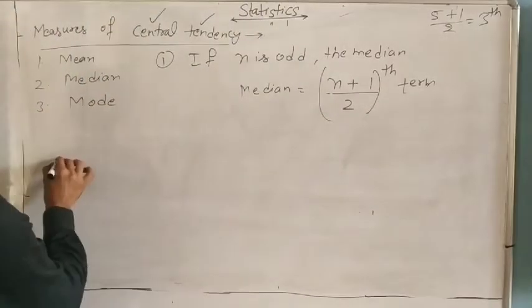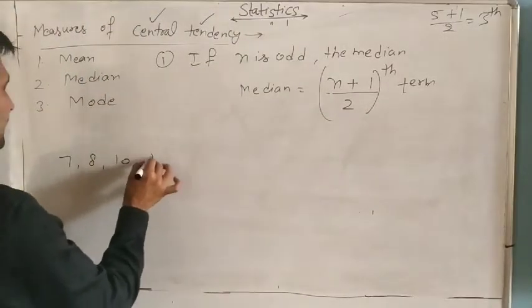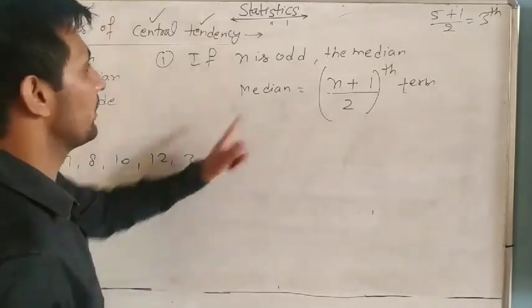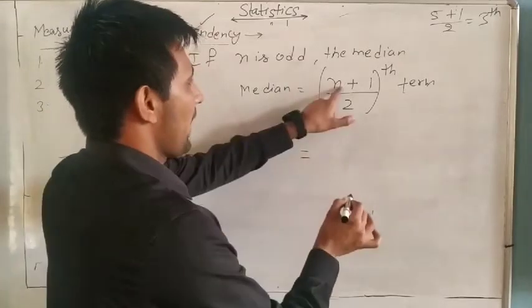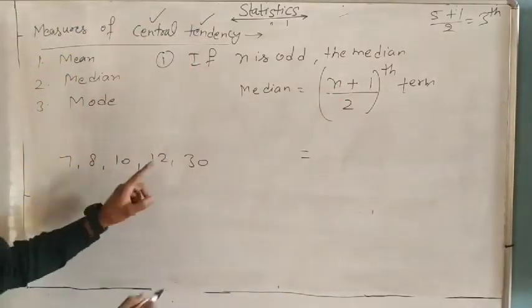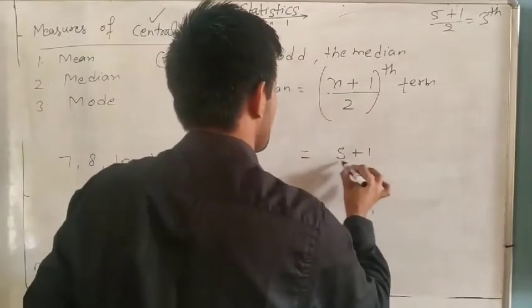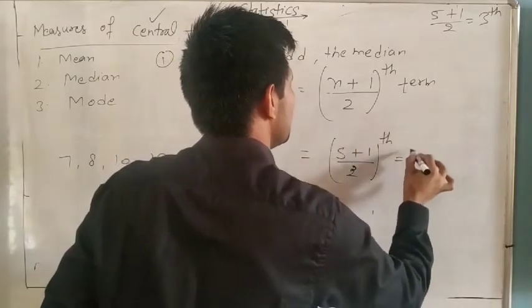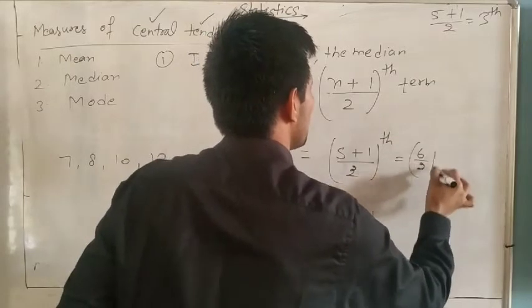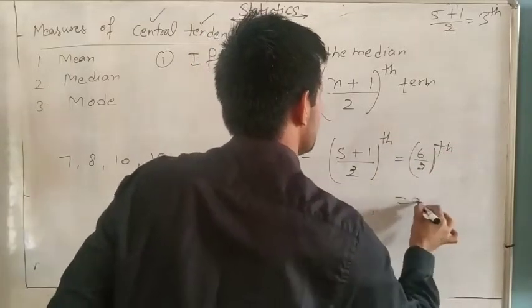The data given is 7, 8, 10, 12 and 13. Find the median. So 1, 2, 3, 4, 5. How many? It's odd. So n is 5, plus 1 divided by 2, tth. It means 6 divided by 2, tth, so the third term.